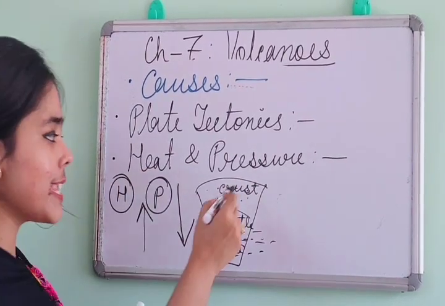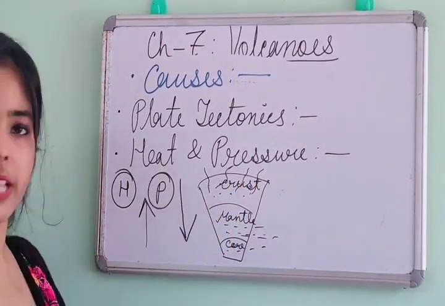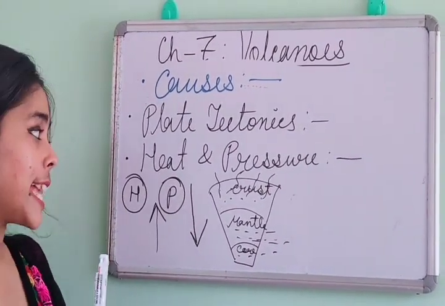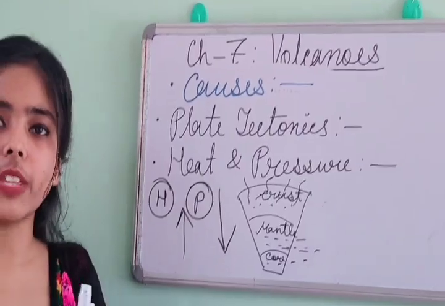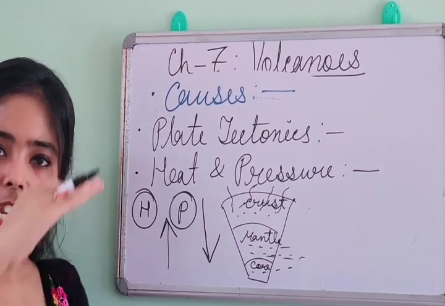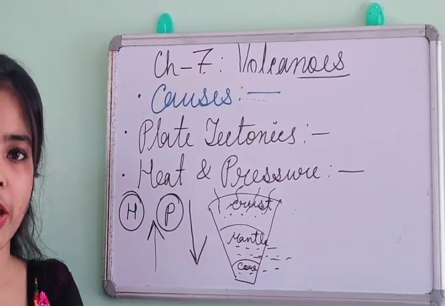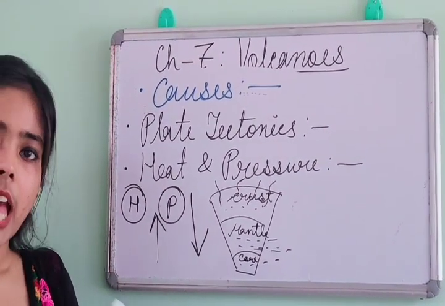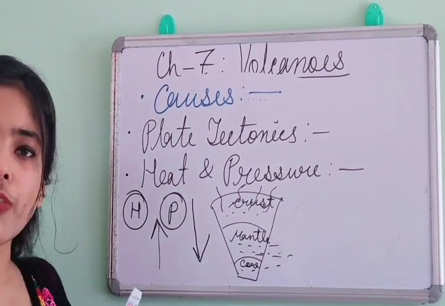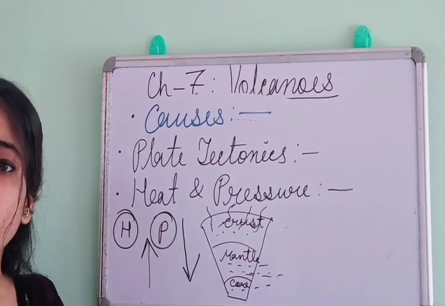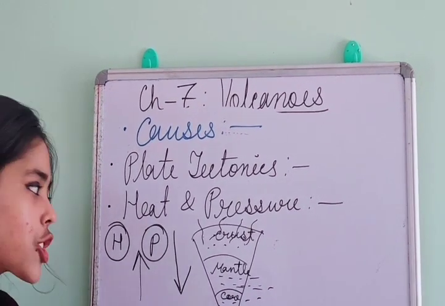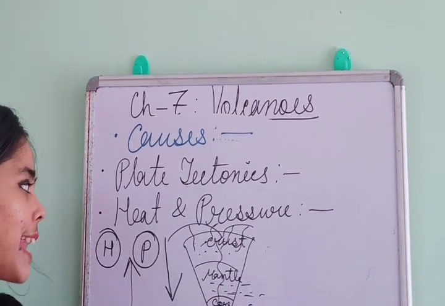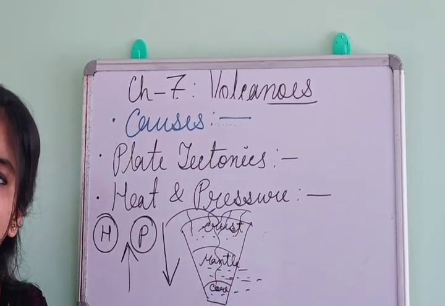But we know on the surface of the earth there are so many cracks present. So always this molten material, that means molten rock material, will find a way to get out of this area, because the pressure is more. Two terms I have mentioned: number one, heat is increasing, and number two, pressure is also increasing. Due to the increase of pressure and heat, the weak rock or material will just find a way to get out of the surface. Like this, again the volcanic eruption will take place.